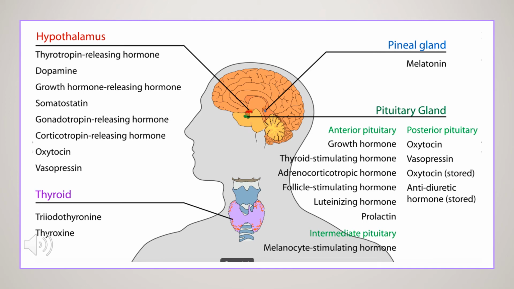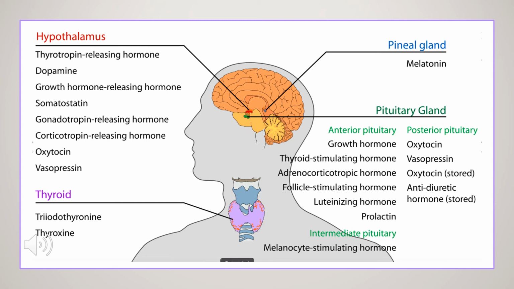Next is the pineal gland, and from the pineal gland melatonin is released. Next is the pituitary gland. The pituitary gland has two parts, anterior pituitary and posterior pituitary. From the anterior pituitary, growth hormone is released, thyroid stimulating hormone, adrenocorticotropic hormone, follicle stimulating hormone, luteinizing hormone and prolactin. So these are released from the anterior pituitary.